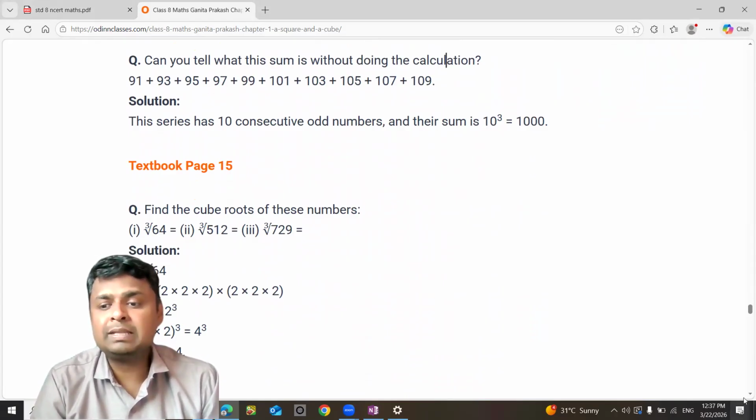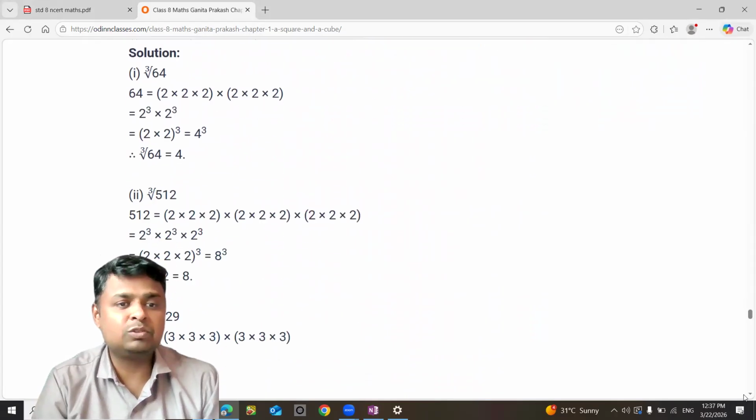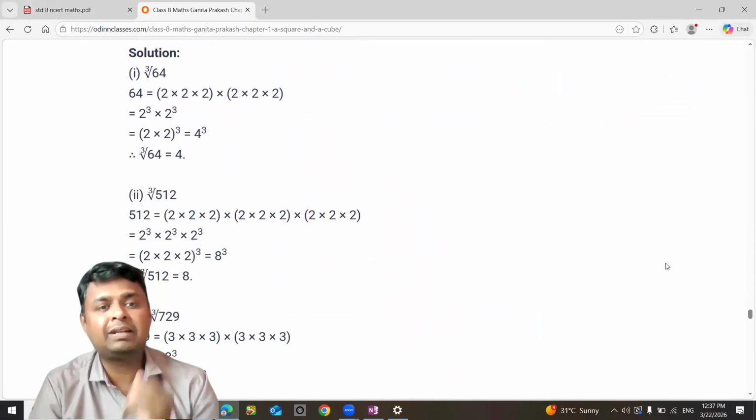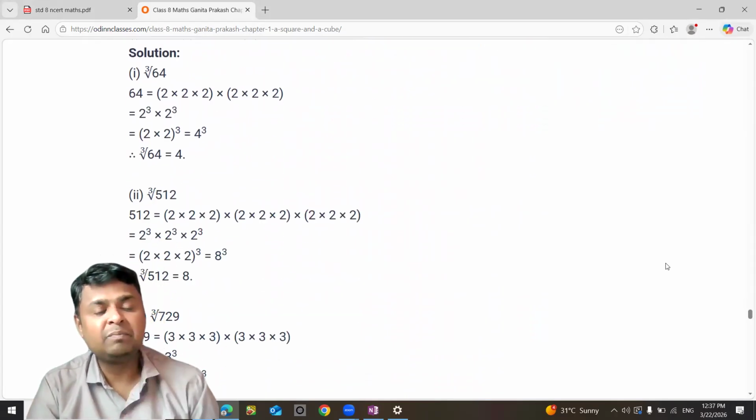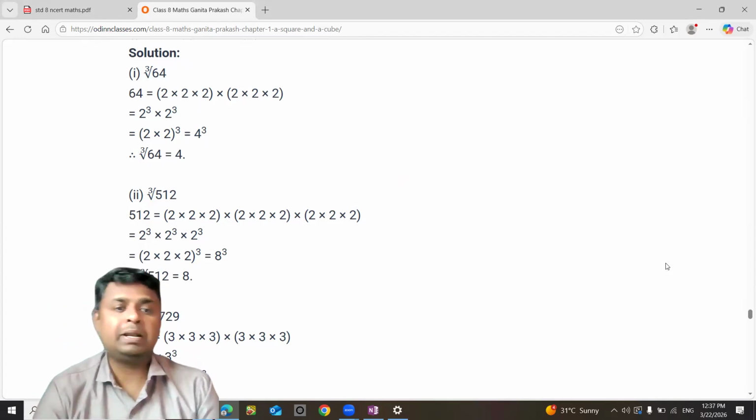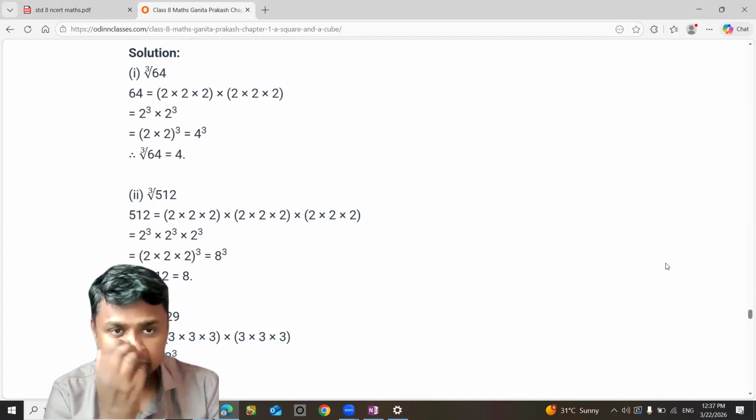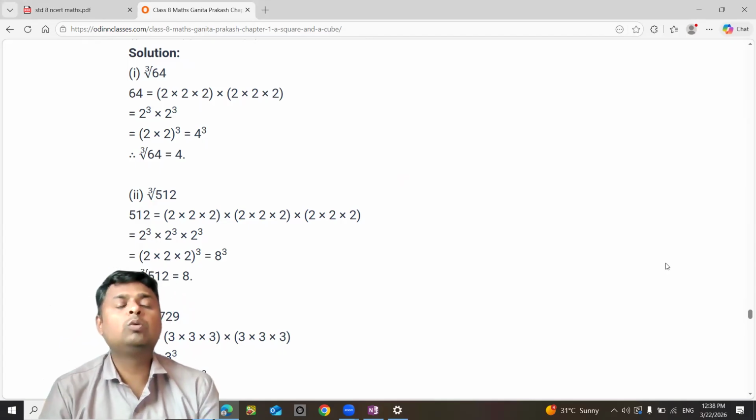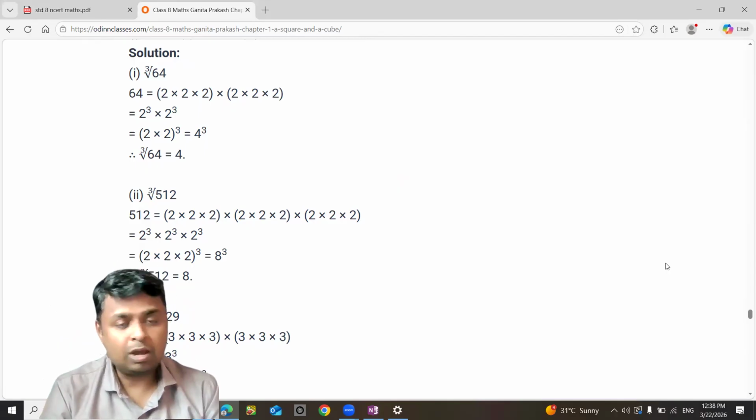Find the cube root of these numbers. Prime factorization method. So 64 is there. Find the prime factors, group them in groups of 3, and whatever comes 3 times, write it 1 time. So 2 into 2, that is 4 cube. So the cube root of 64 is 4. Then the cube root of 512 is 8. Do you know how to do it?